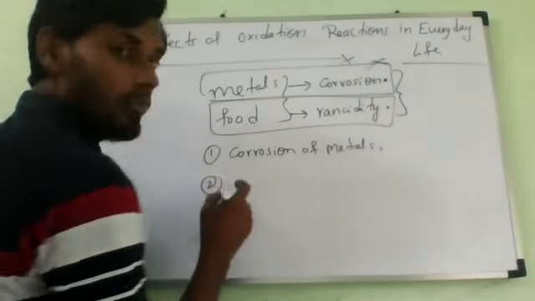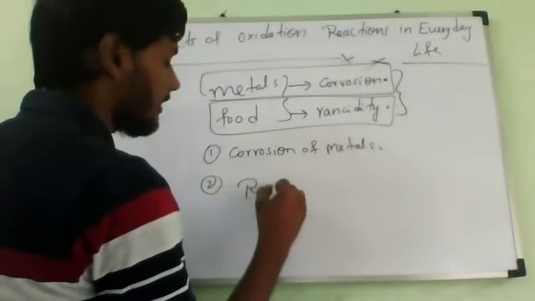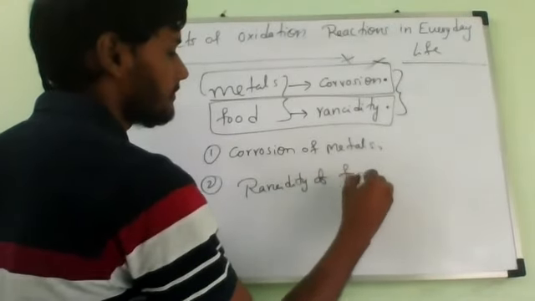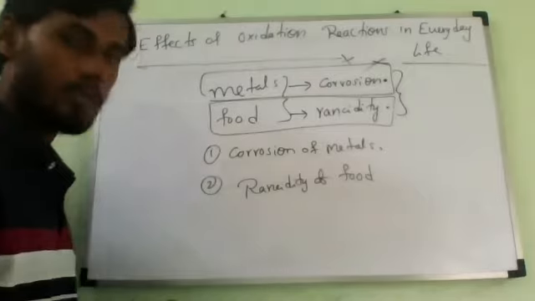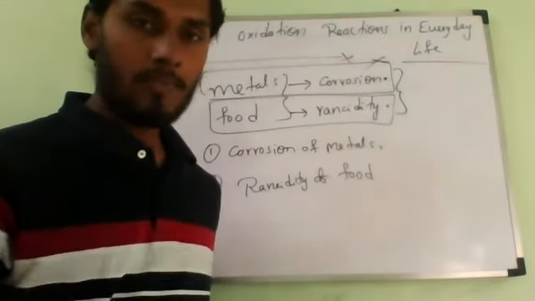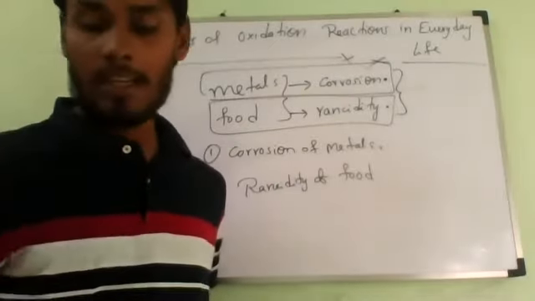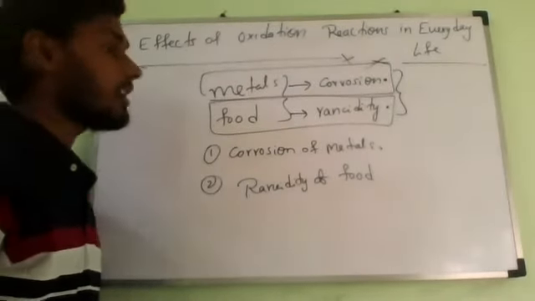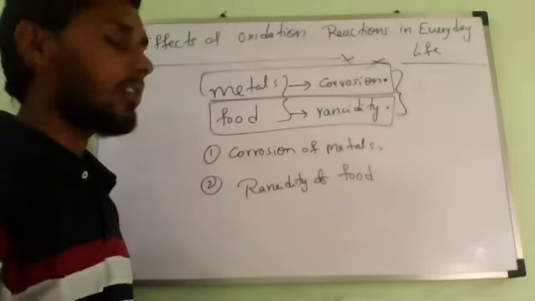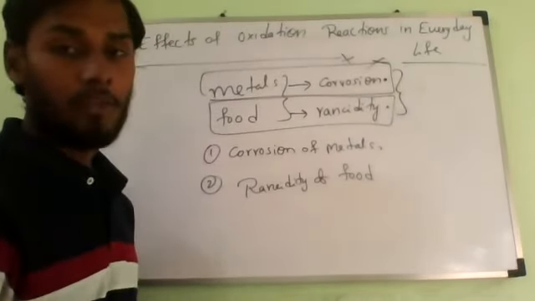Second one, rancidity of food. Sir, can you please repeat that again? There are two common effects of oxidation reactions which we observe in daily life. One is corrosion of metals, second one is rancidity of food.